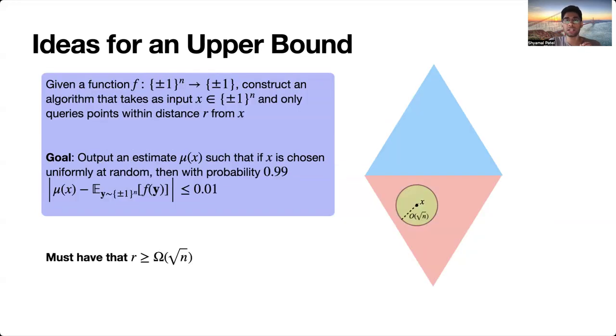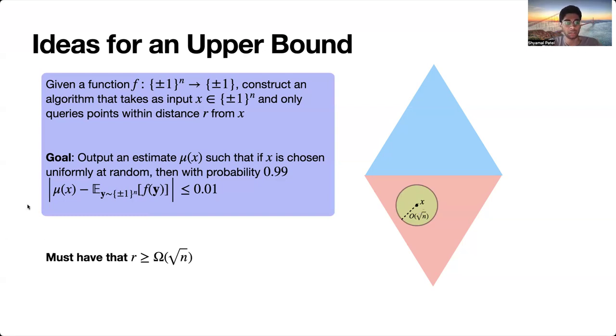And the first thing that I want to note is actually we need to have balls of radius at least square root n. So why is that? It turns out that to see that, we can look at the majority function. So, we take -1 on the bottom half of the cube, +1 on the top half of the cube. And if we sample a random point x, then its distance to the middle is going to be roughly root n, right? So if this ball has sufficiently small radius, it's only going to see -1 valued points. And it turns out if you only see -1 valued points, you really should think that the mean is just -1, because you could have just been looking at the constant -1 function, right? And so this point pretty much needs to output -1 as its value.